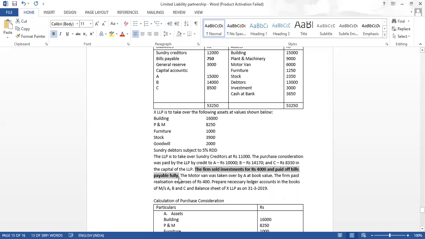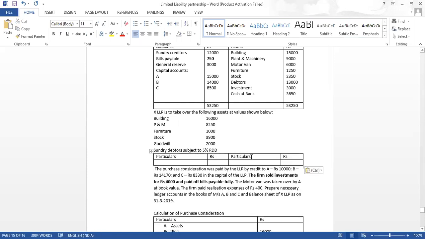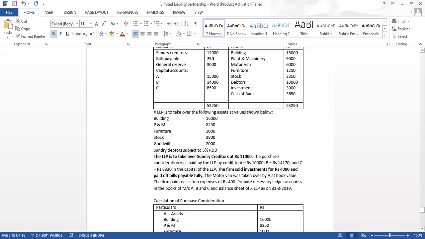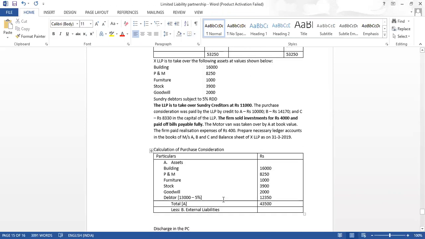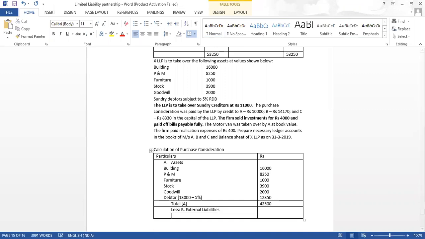That means bills payable is not taken over by the LLP, and the LLP is to take over the creditors at 11,000. Means only one liability will come, whose revised value is already given. Instead of 12,000, creditors are to be taken over at 11,000. So take the total of B, we are getting 11,000.